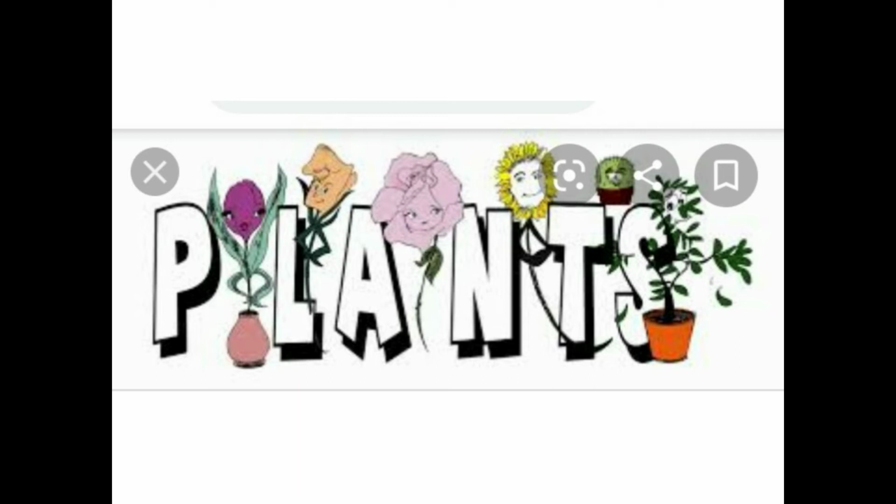Some plants are shorter than us, some are of our height, while some are taller than us. Some have branches closer to the ground, while some are higher up on the stem. Some plants have soft green stem, while some have hard woody stem. Some plants like rose, mustard, and mango bear flowers and are called flowering plants. Plants like ferns and algae are called non-flowering plants as they don't bear flowers.